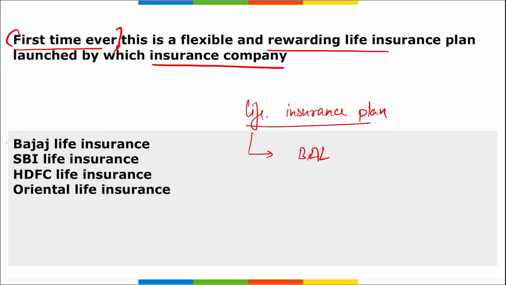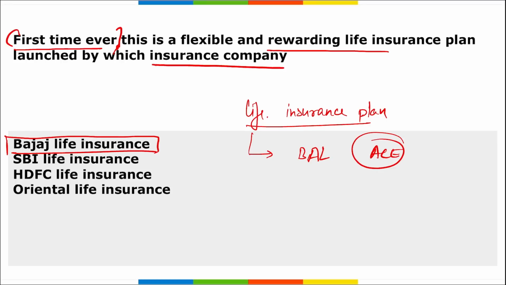So it is your Bajaj Life Insurance. They have launched this first ever plan, and that is also known as Bajaj Allianz Life Ace. Correct? It is a plan that is non-linked, participating, and offers early income benefits that empower customers to customize their cash flows. And this is the first plan which allows such a customization. Correct?